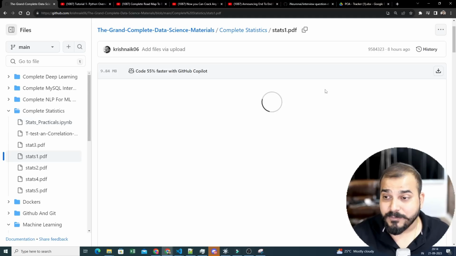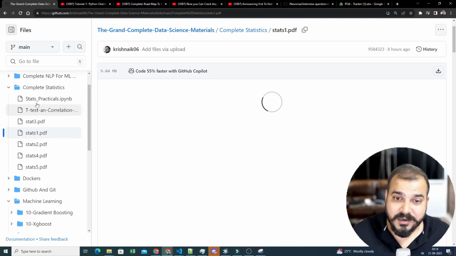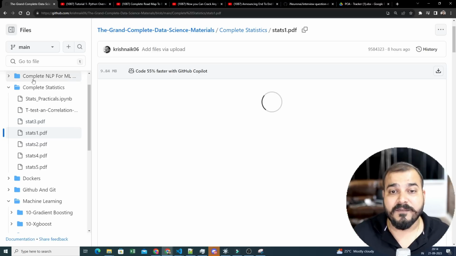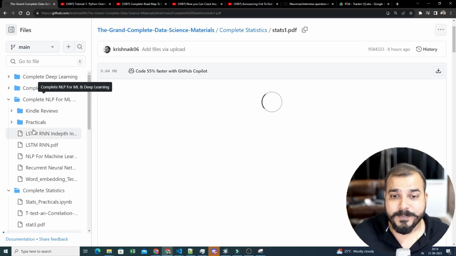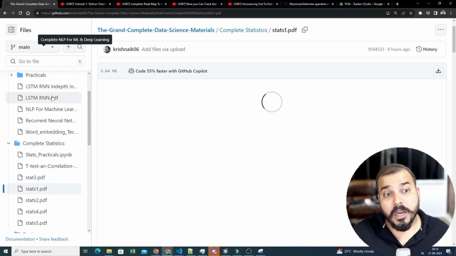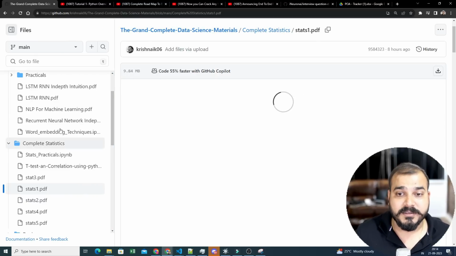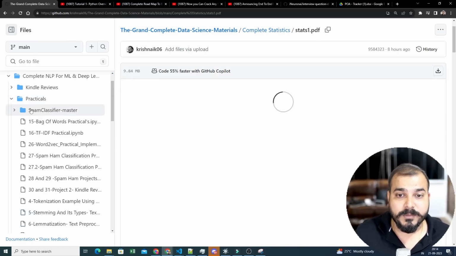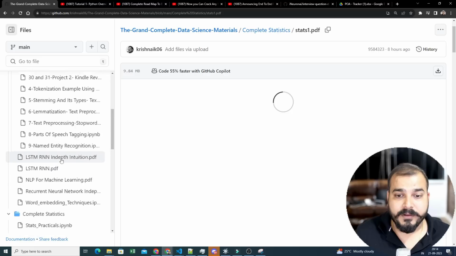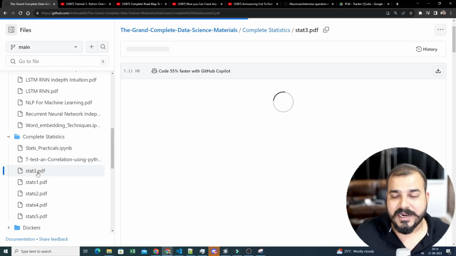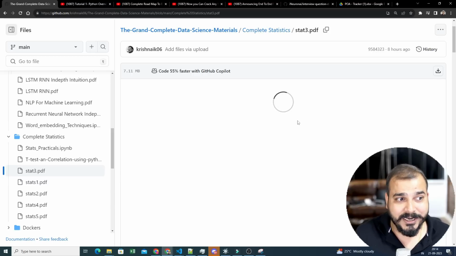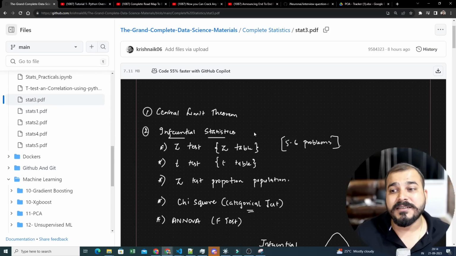I don't know why it is taking time to load this, but here all these PDFs are available. Along with each PDF, practical materials are also available in Jupyter Notebook format. See over here, right? So here you'll also be able to see the practical folder. Let's say if I go to stats 3, I don't know why this is not getting loaded, but all these materials are super amazing.